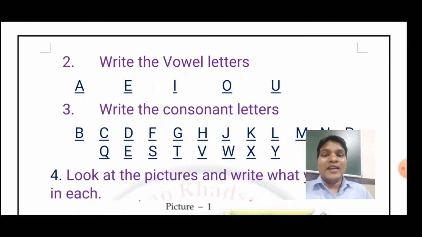That is, write the vowel letters. It is very easy for you, right? Because in KG2 you might have read what vowel letters are and what consonant letters are, so without looking you can write it.